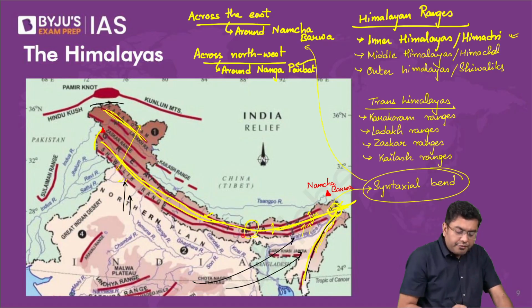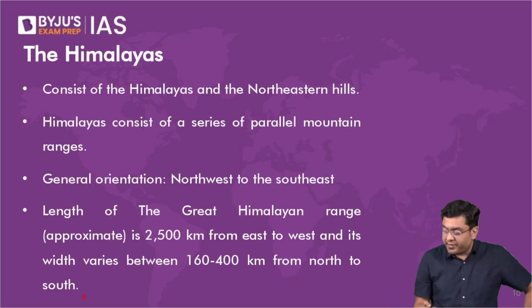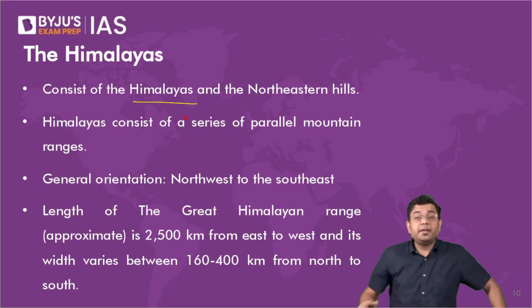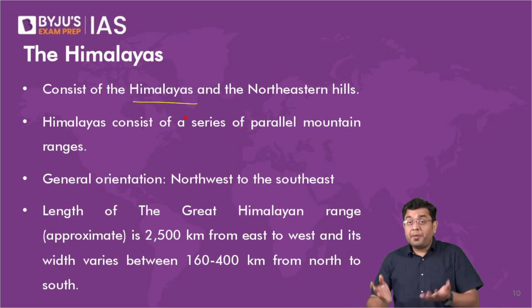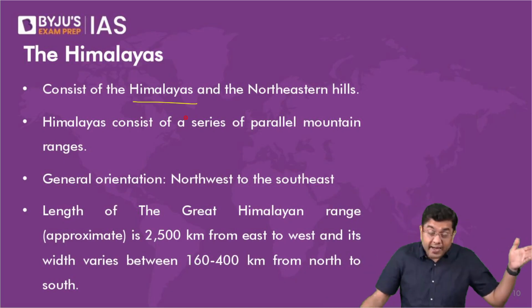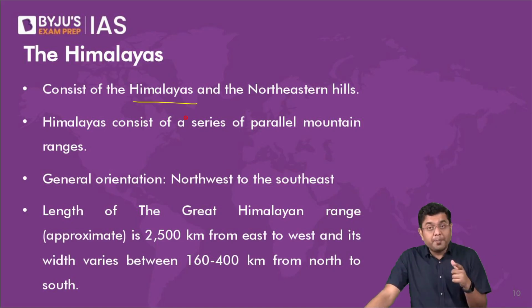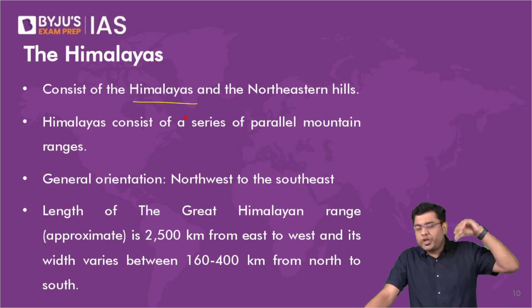Now, furthermore, when we talk about the general properties of the Himalayas, they consist of the Himalayas and the region of the northeastern hills, and they have a series of various mountains. Now, how have they been created? The Indian plate colliding with the Eurasian plate, upliftment of the Tethyan sea floor, and the Indian plate continued to push. Even today, it is the Indian plate which is pushing. Now, as the Indian plate is pushing, that is deforming the fold as well, the shape of the fold.